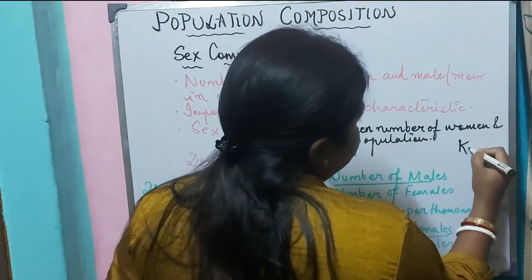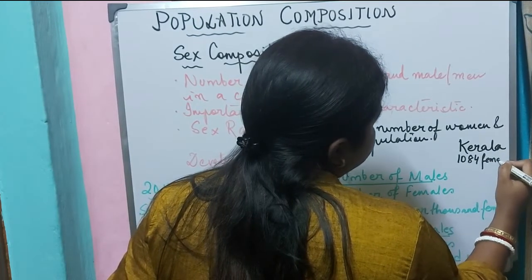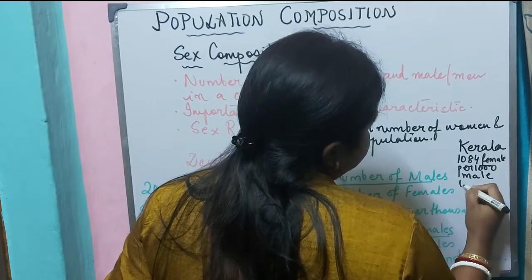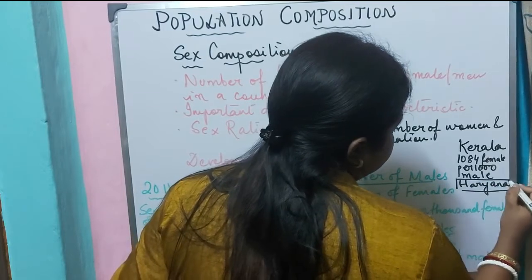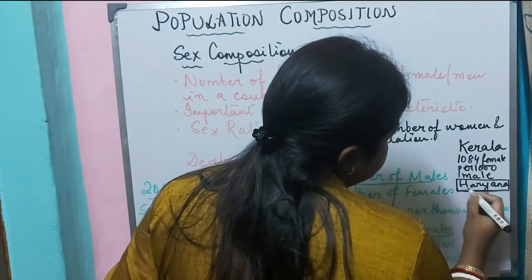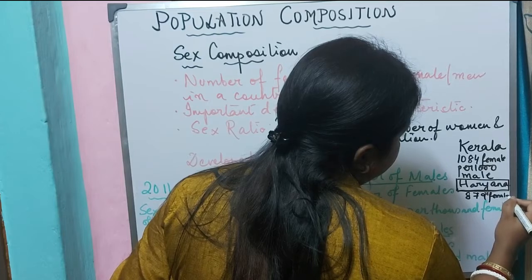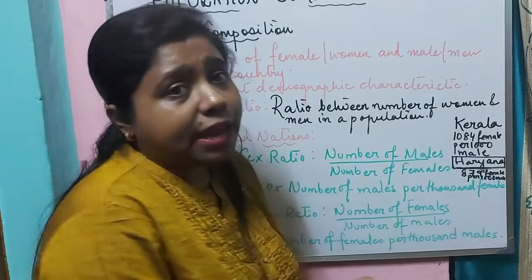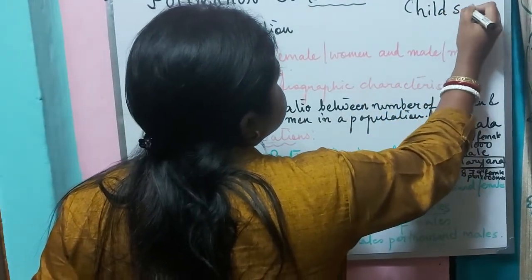So the highest is Kerala, and the lowest is Haryana, where it is 879 females per 1,000 males.